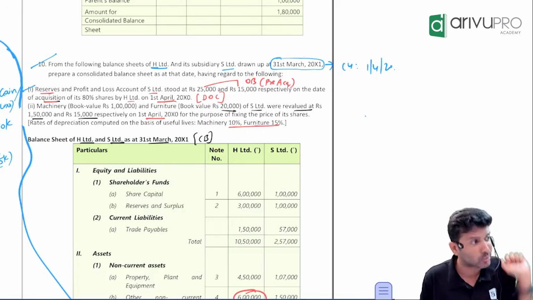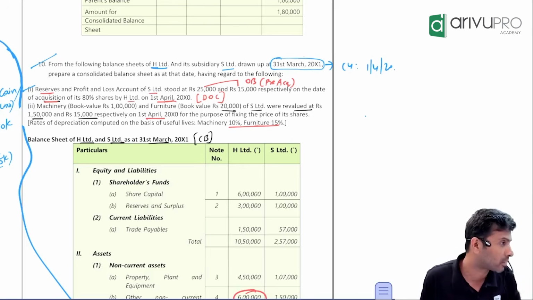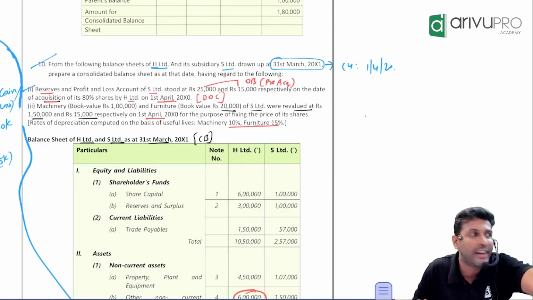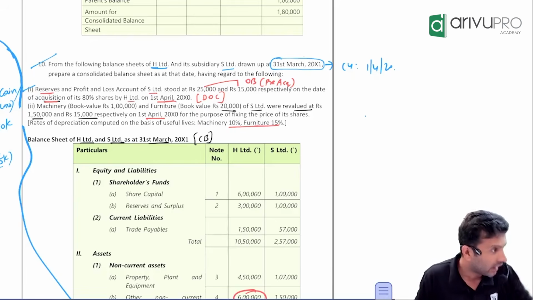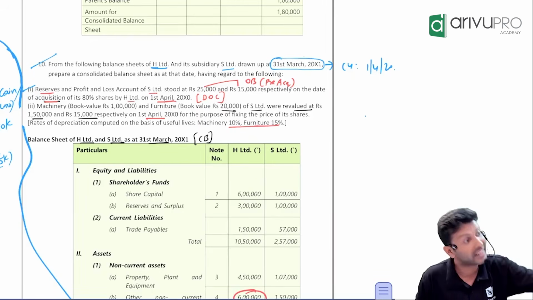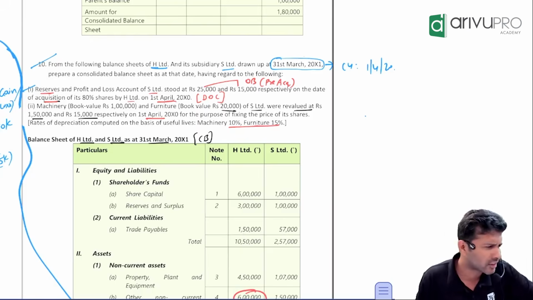For that, Ind AS 103 has a measurement period concept. They give you 1 year. Temporarily you find one value and account goodwill. If you want, you can do revaluation further and revise goodwill. Not inter syllabus, it's final syllabus. Not required.